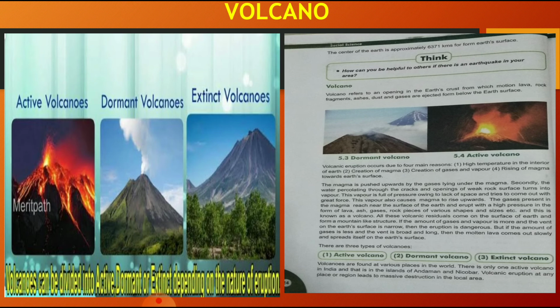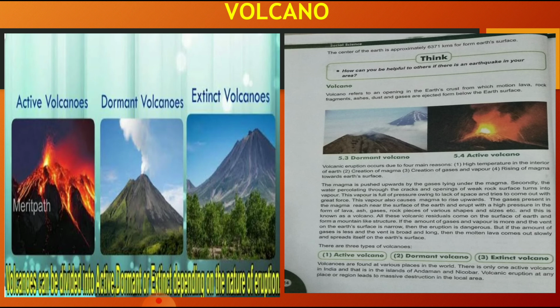You can see in the picture how active volcanoes erupt. Active volcanoes have very high temperatures and very high gases, so they can shoot up at any point of time with very great force. So a volcanic eruption in any place or region leads to massive destruction in the local areas.